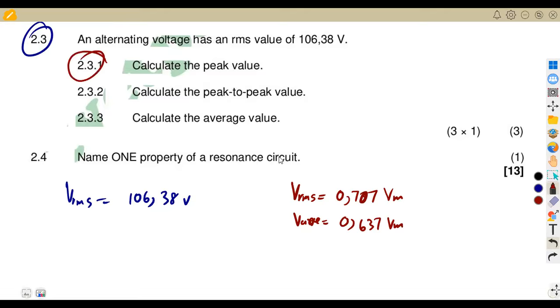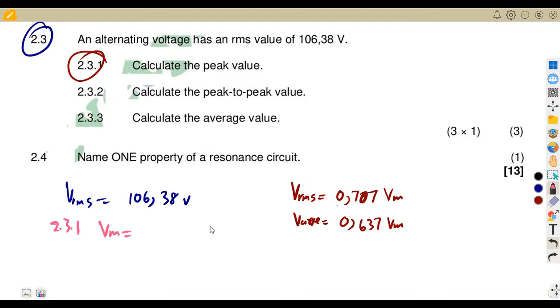We are asked to calculate the peak value, which is the maximum value. So the maximum value, Vm, we can take from VRMS here, since VRMS is 0.707 of Vm. So you can just make Vm the subject.